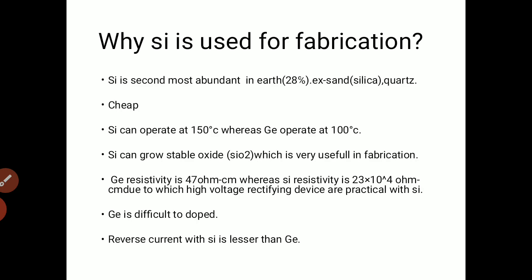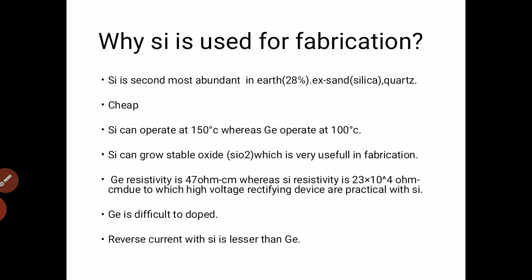The second important point is silicon can withstand 150 degrees centigrade, whereas germanium can withstand 100 degrees centigrade. And we always want a device to operate at higher temperature without any deterioration of its performance. So that is why silicon performs better in a high temperature zone. Also, silicon can grow a stable oxide, SiO2, which is very important for the whole fabrication process.